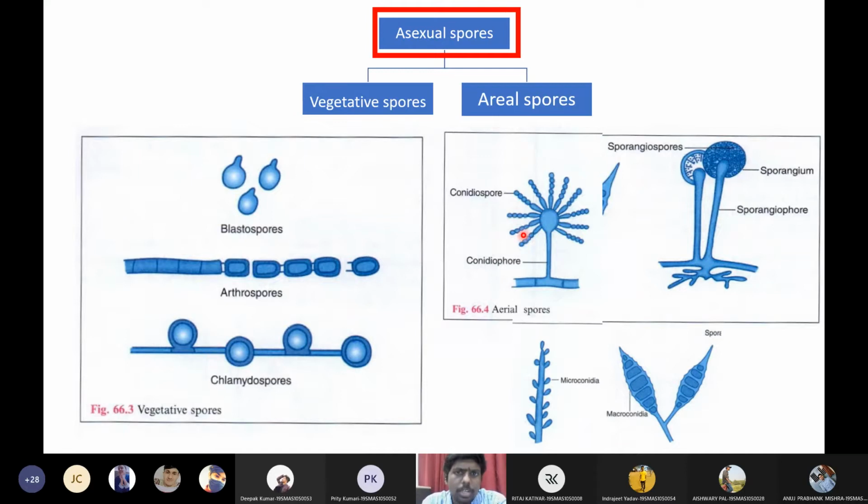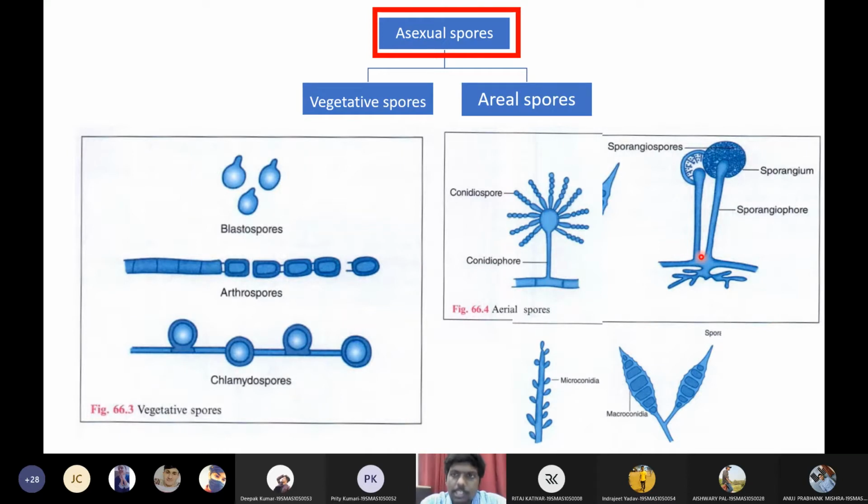So the first one is conidiospores. Conidia means head, or they're also called hair-like structures. So conidiospores will resemble a head, and that is why they are called conidiospores. These conidiospores are connected to a strand, called the conidiophore. On the top of this strand, you will see a bulged portion. To this bulged portion, you will see small branches, stick-like things, called sterigmata. To these sterigmata, you will see the conidia. So this spore is called conidiospores.